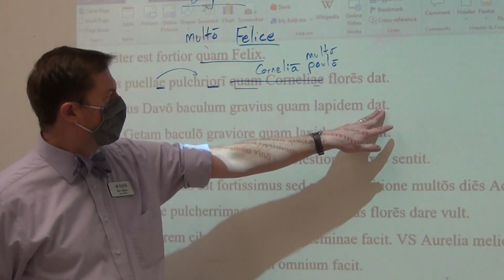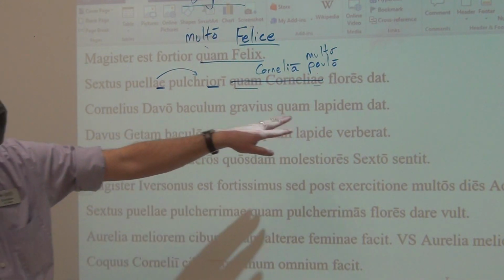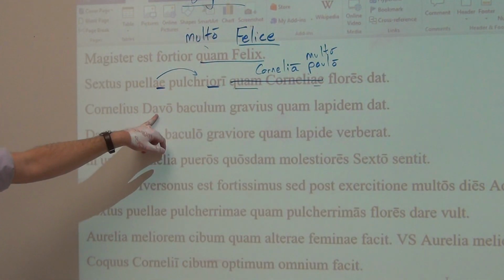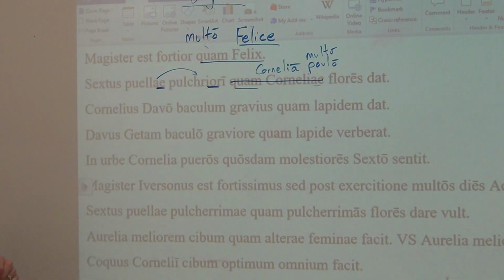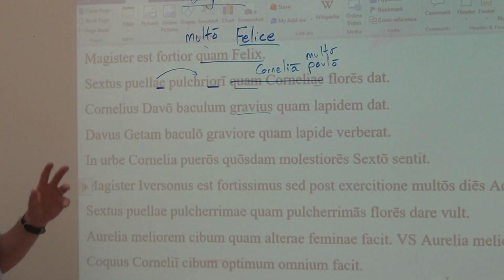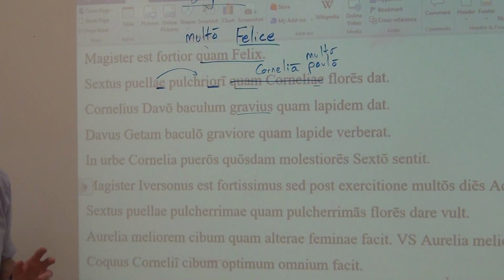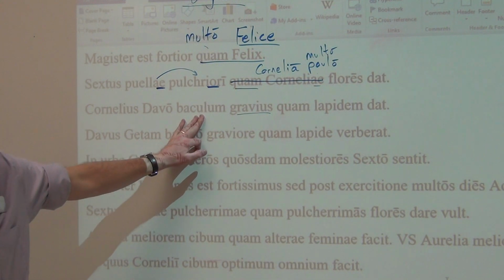Cornelius gives a stick to Davus. Again, with the ditransitive verb, we know that Davo here is not ablative, but it's dative, receiving that stick. Now here we have gravius. The reason why gravius is because stick is accusative singular neuter.